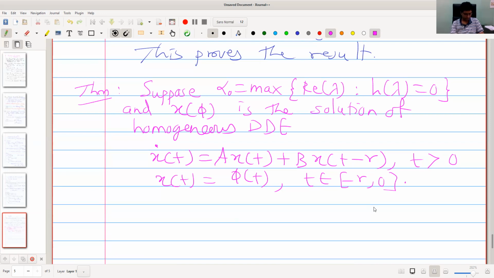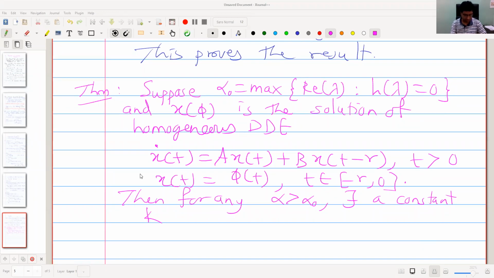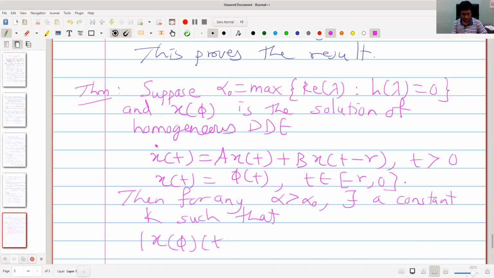Okay, then for any alpha greater than alpha 0, there exists a constant k such that mod of this solution x of phi of t is less equal k e raised to alpha t into norm phi.